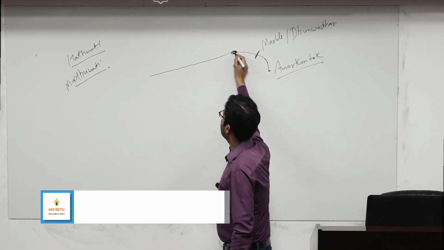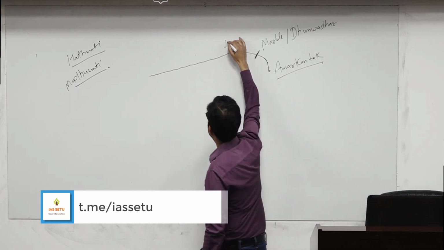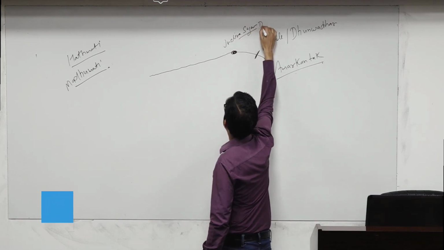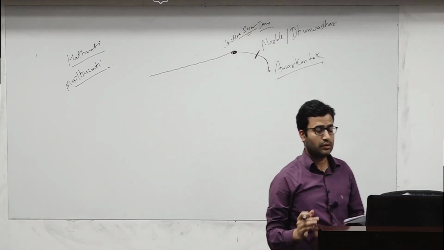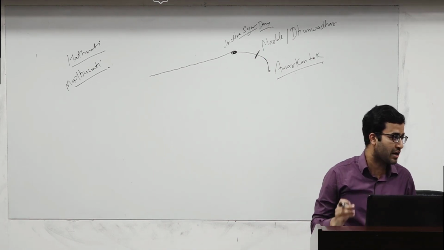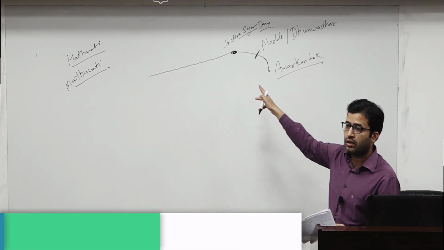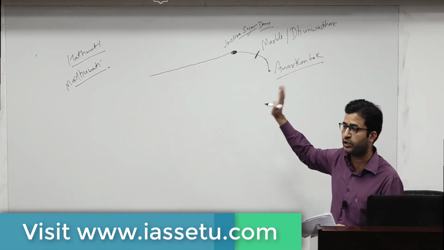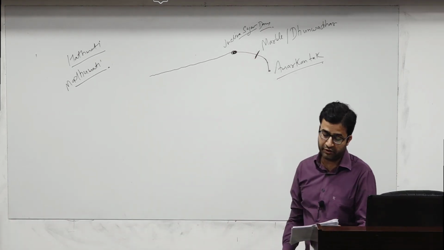After that here we have one dam, Indira Sagar Dam. Last class on Chambal river I told you Rana Pratap Sagar, Gandhi Sagar. So here Indira Sagar is on Narmada river. You remember this, don't get confused.